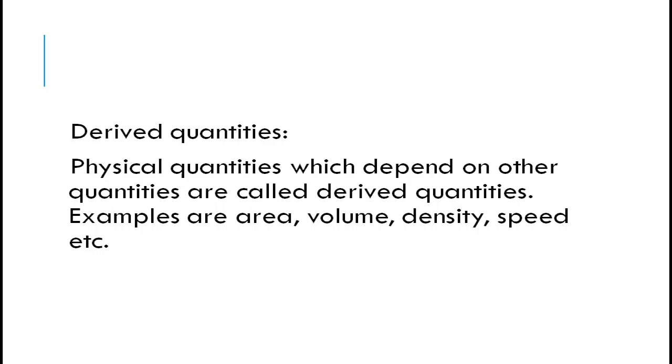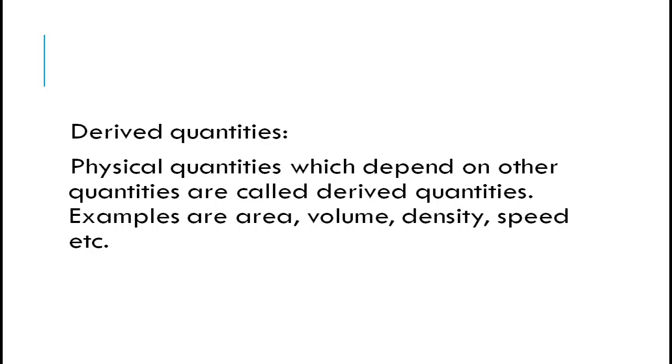Now, area. How can you find out the area of a body? That is length into length, or length into breadth. Length is a fundamental quantity. Volume is length into breadth into height. Length, breadth and height are all after all lengths only. These we derive from fundamental quantities. Density is mass per unit volume.